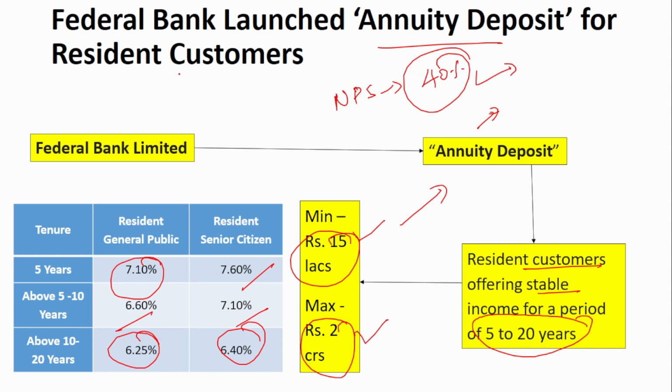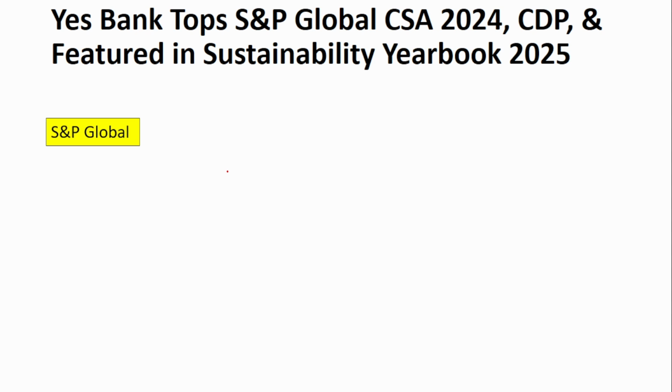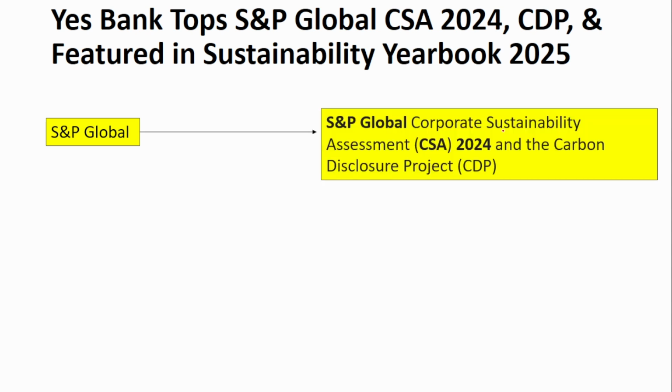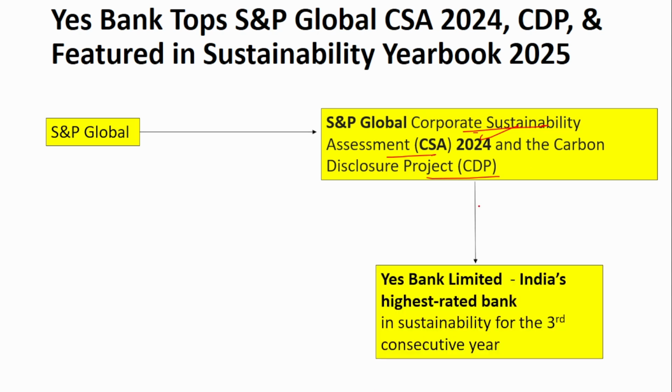The next is about an index that has been released by S&P Global. S&P Global has released the S&P Global Corporate Sustainability Assessment 2024 and the Carbon Disclosure Project. Remember, it is the Corporate Sustainability Assessment 2024 and the Carbon Disclosure Project. Here, Yes Bank has been placed as India's highest rated bank in sustainability for the third consecutive year. Yes Bank is the only lender, that is the only bank, that has been placed in this index, and it has been placed for the third consecutive year.